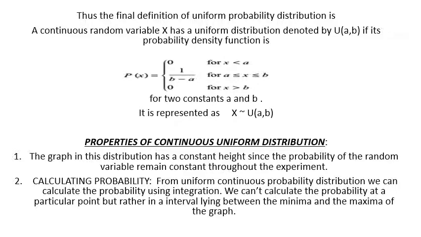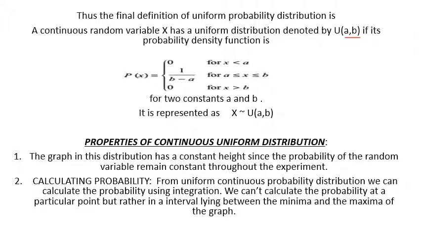So, the final definition of uniform probability distribution is: a continuous random variable X has a uniform distribution, denoted by U in the interval a to b, if its probability density function is 1 upon b minus a for x lying between a and b, and 0 elsewhere.